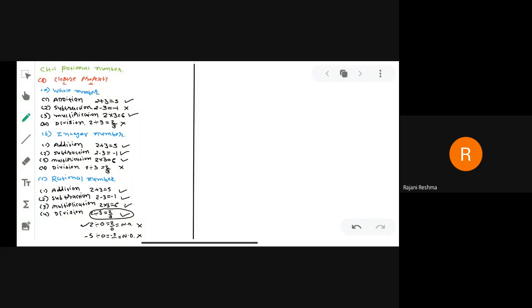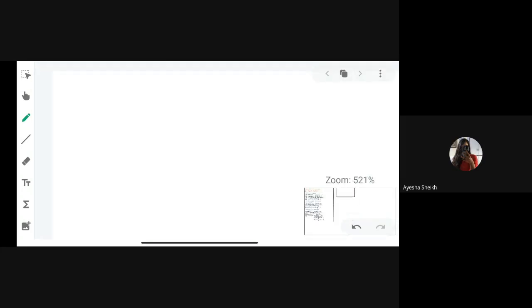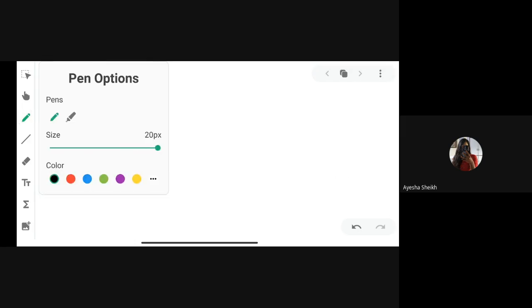The second property, commutativity property.